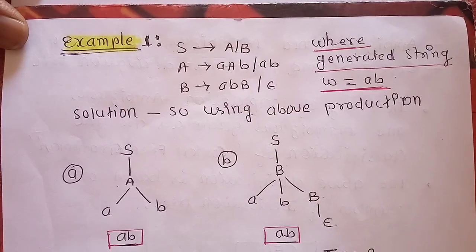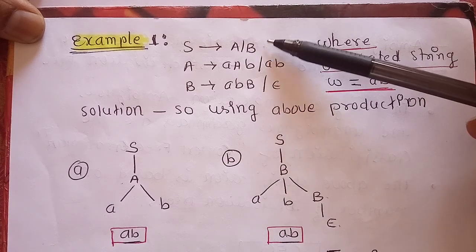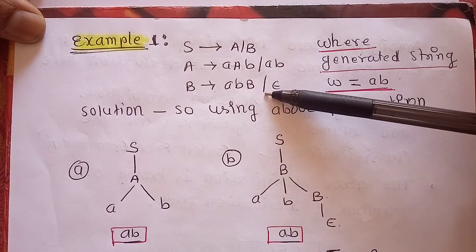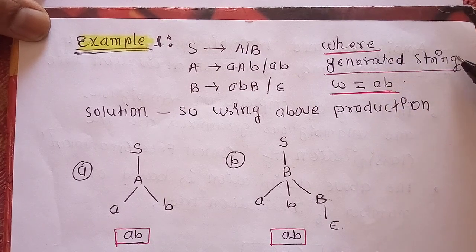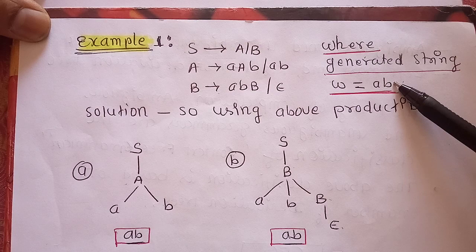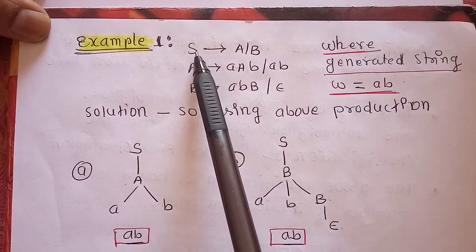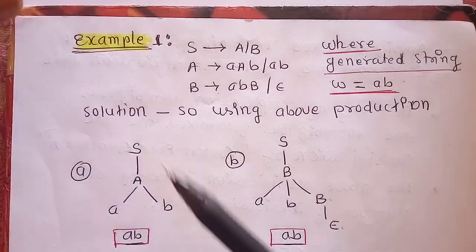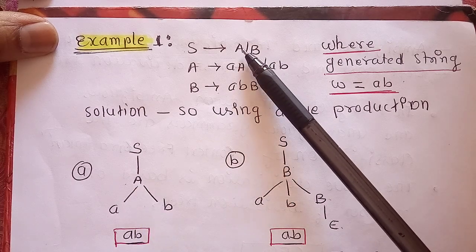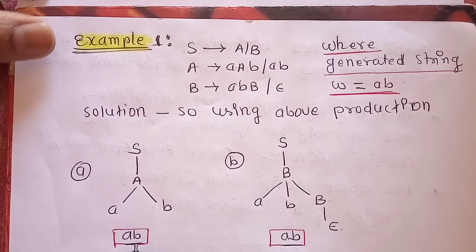Here we have an example with production rules, and the target string to generate is AB. First, we choose the first non-terminal, and with this non-terminal we again choose a production with non-terminal A, and finally putting in the value of the terminal, we get the string AB.